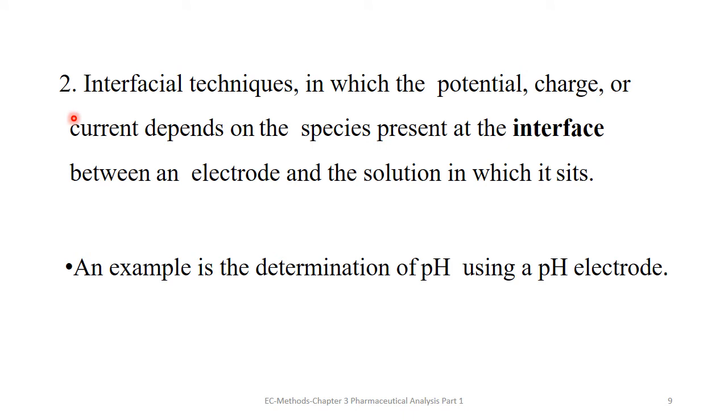Second is interfacial techniques, in which the potential, charge, or current depends on the species present at the interface between an electrode and the solution in which it sits. An example is the determination of pH using a pH electrode.